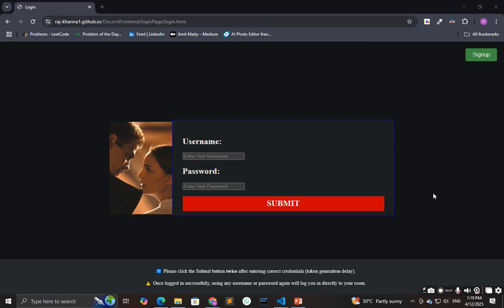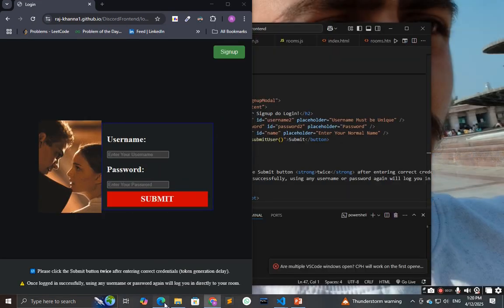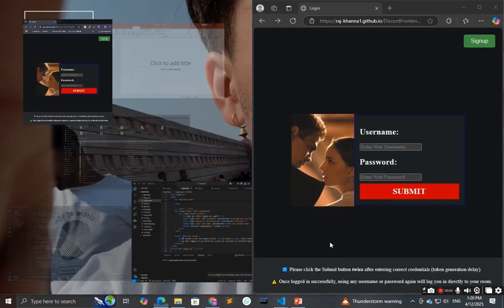So this is my project, which is a chat web application in which users can create their private rooms or can join any private room if he or she has the correct credentials for joining that room. Let's see the practical. Let's say we have two users. This is user 1 and this is user 2.